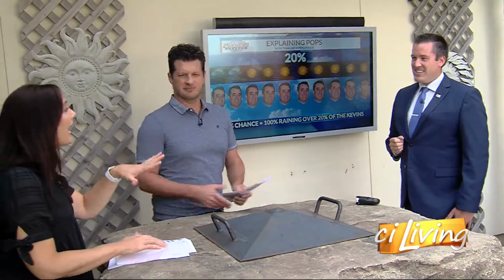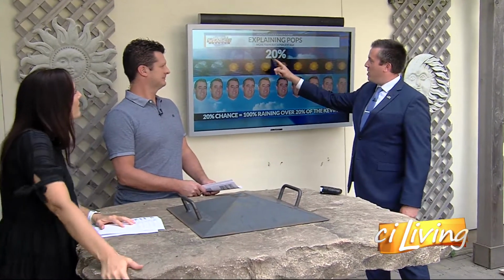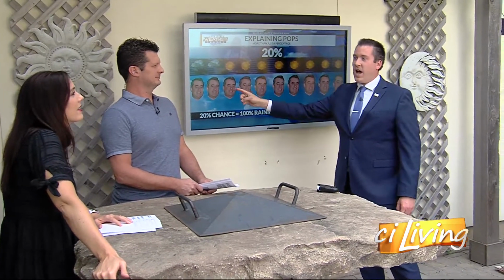Okay, but I need to know the difference between scattered and isolated. I know you've gone over this before. It does not stick for some reason. What is the difference? So if I had a 20% chance of rain, I would put that as isolated showers, because that's a very low chance. Anything more than that, I would put in scattered, where it just is arbitrary. I'm not saying that it has to be starting at 30% onwards, but it's essentially more than isolated. So if you have our viewing area, the map, just a few little dots on the radar, that would be an isolated storm. If there's a lot, then it would be more in the way of a scattered chance.